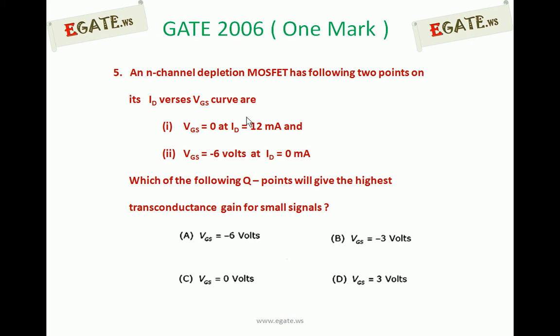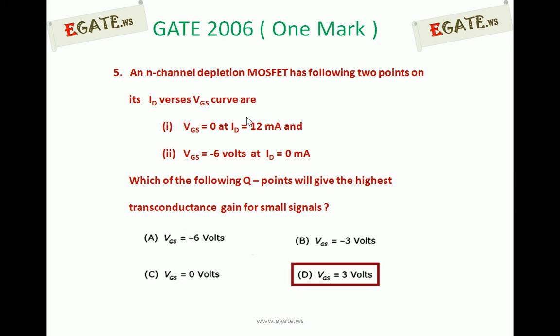Which of the following Q points will give the highest transconductance gain for small signals? A. VGS is equal to minus 6 volts. B. VGS is equal to minus 3 volts. C. VGS is equal to 0 volts. D. VGS is equal to 3 volts. The correct answer for this question is D, VGS is equal to 3 volts. We will see the details now.